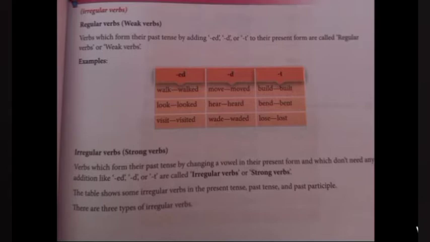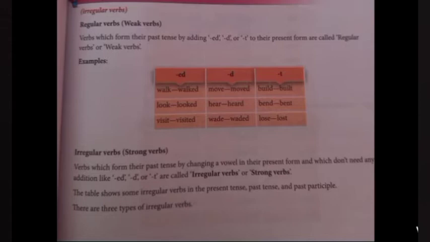Now you can turn to page number 47. We are going to see irregular forms of verbs. Before studying irregular forms of verbs, we have to know about regular forms of verbs, right? Regular forms of verbs are also known as weak verbs. Verbs which form their past tense by adding ed, d or t to the present form are called regular forms of verbs.